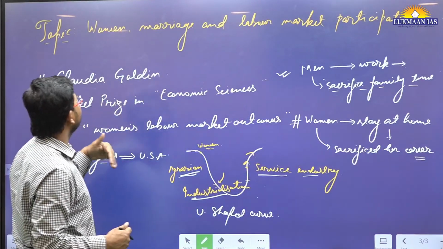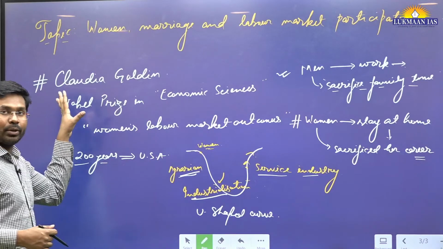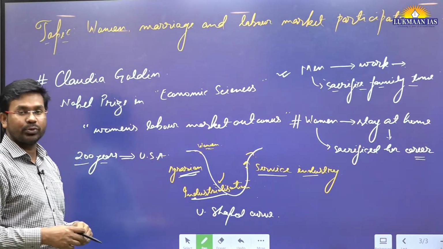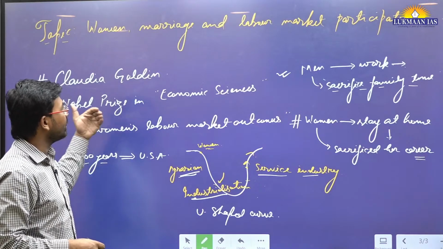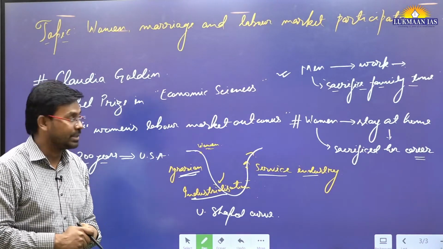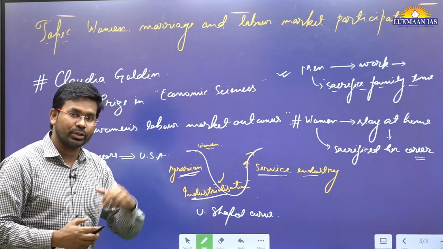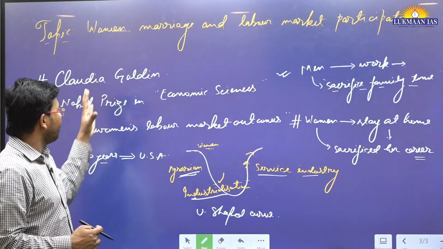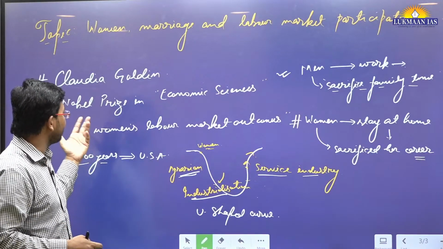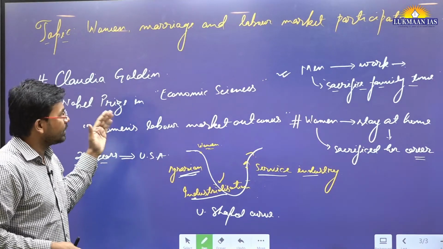So in this article, they have talked about Claudia Goldin's work that has got her the Nobel Prize in Economic Sciences. This is officially known as the Sveriges Riksbank Prize in Economic Sciences. That's the official name, but normally it is also referred to as Nobel Prize. So this is the thing.